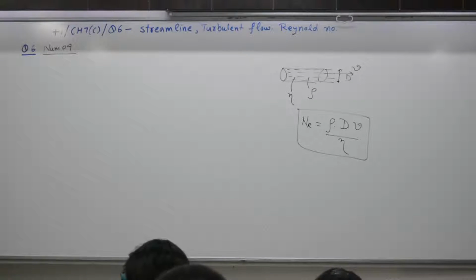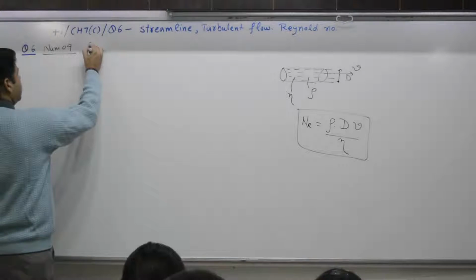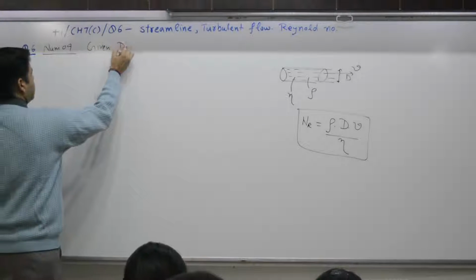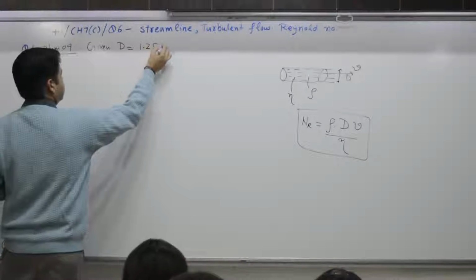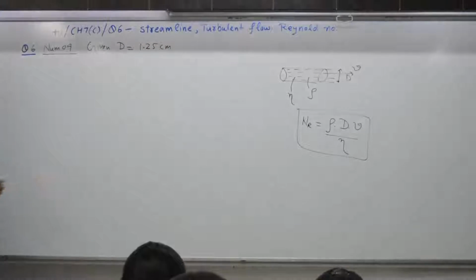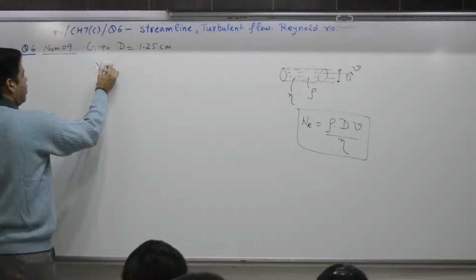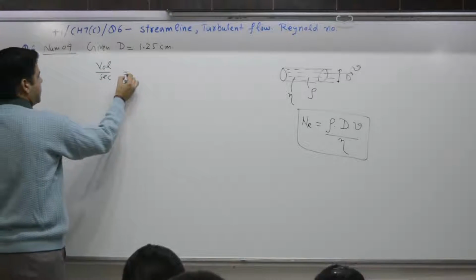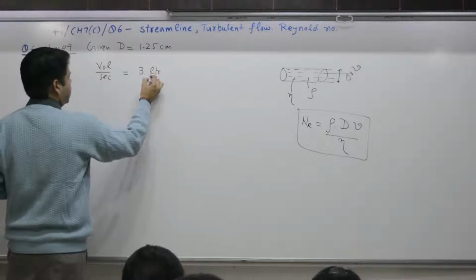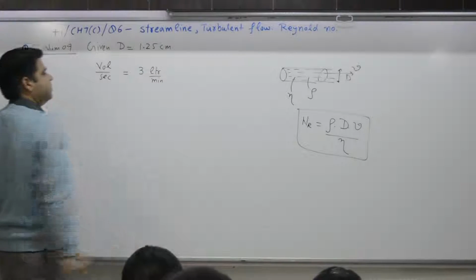Means what? Given is what? Dia. Dia is how much? 1.25 centimeter. What else? Velocity and flow rate, 3 liter per minute. Flow rate, volume flowing per second, is 3 liter per minute.